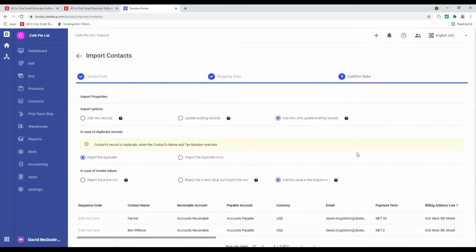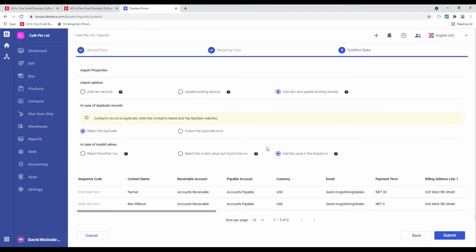Now I can decide my import options. Add new records, update existing records, add new and update existing records. So this is my option. So for example, if I want to update it, I can just click Update. If I want to add new, I can add new. If I want to add new and update, I can click this as well. I can reject duplicates or import duplicates. And I can choose, do I want to reject the entire row, reject invalid values but import the row, or add the values in the dropdown. After I've decided everything looks good, I can click Submit. If something does not look correct, I can actually click on this and change it directly on the screen.